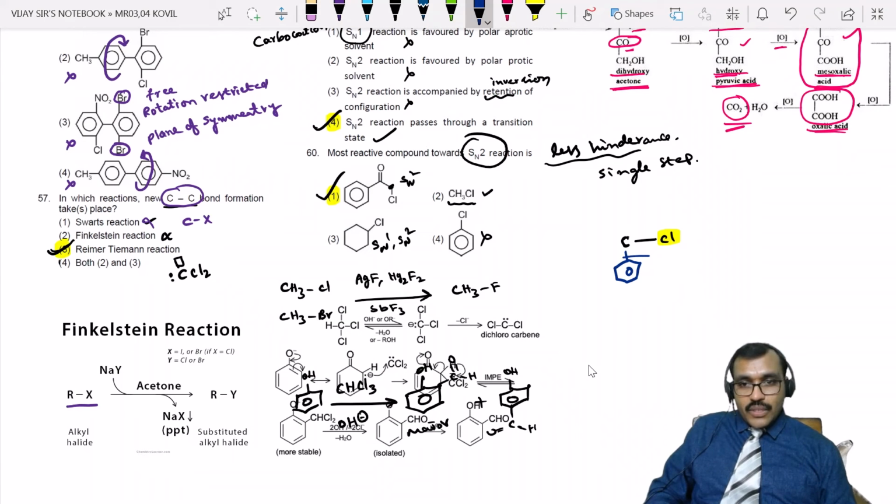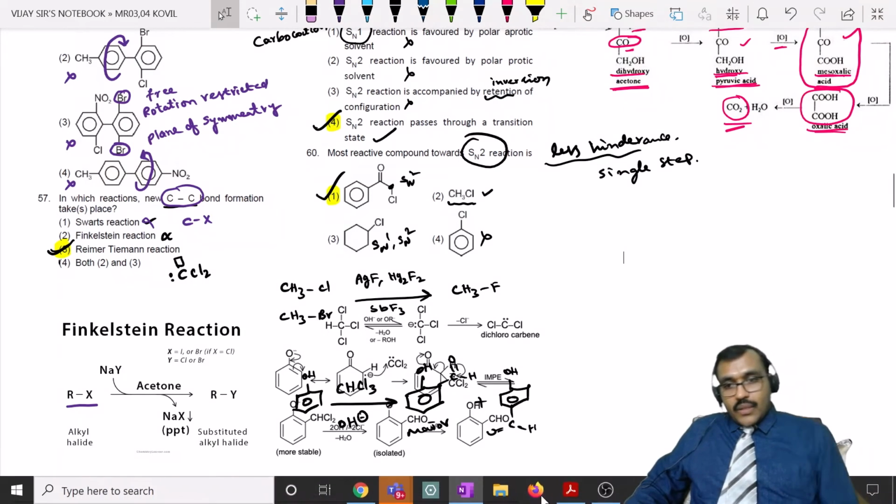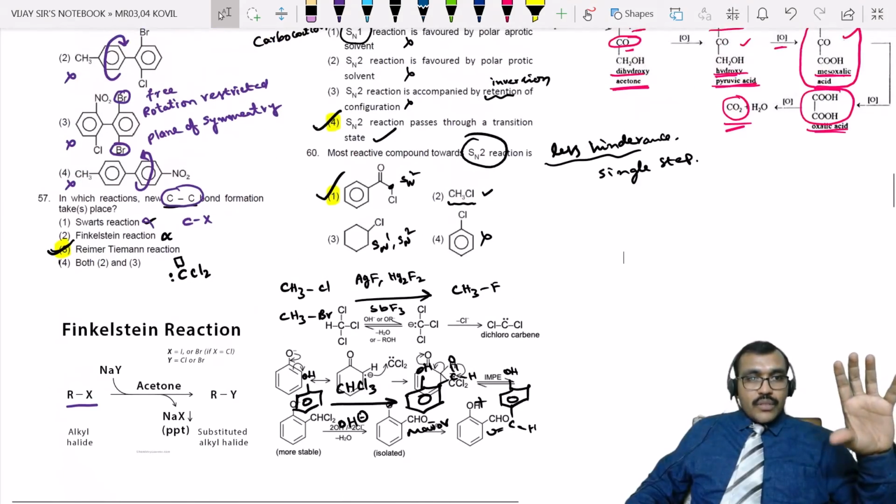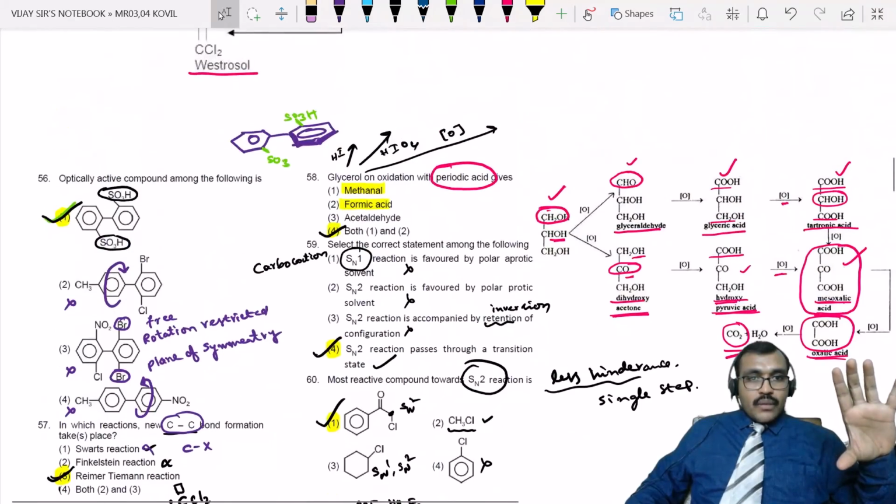If we have this phenyl system here, then crowding is there. Then SN2 reaction will not occur. SN2 reaction will be slowed down. Is it clear? Now, continue for the next one. Till now, do you have any doubts up to this extent?